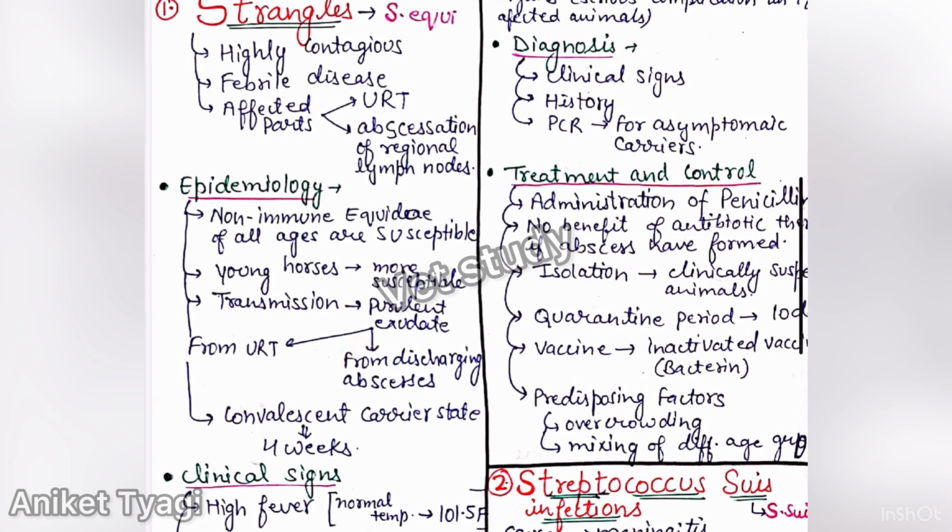The convalescent carrier state may occur, and this may occur within 4 weeks. So what is a convalescent carrier? A convalescent carrier is an animal which may recover from the disease but is still a carrier of the disease. And this convalescent carrier state can develop with bacteria present in the Guttural pouch, and this is a mild form in which Streptococci equi is present in small purulent foci.